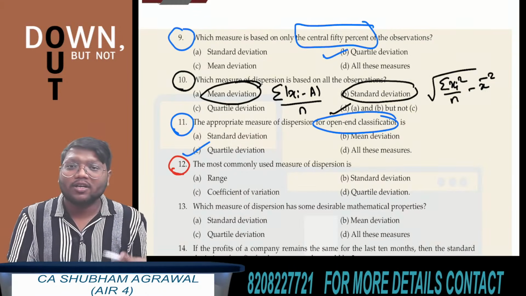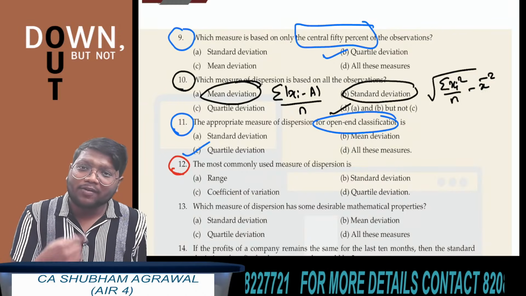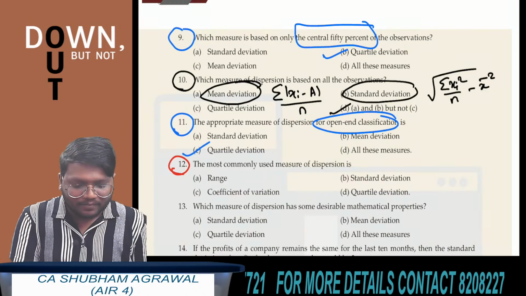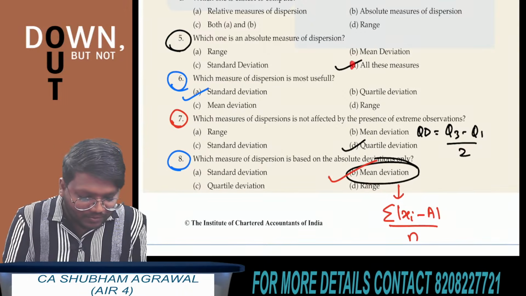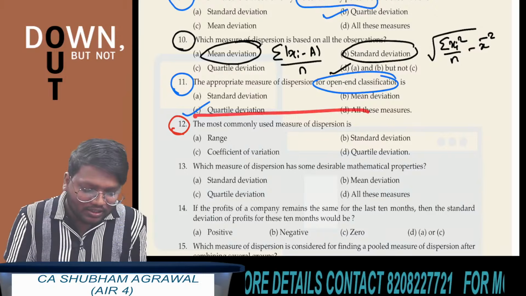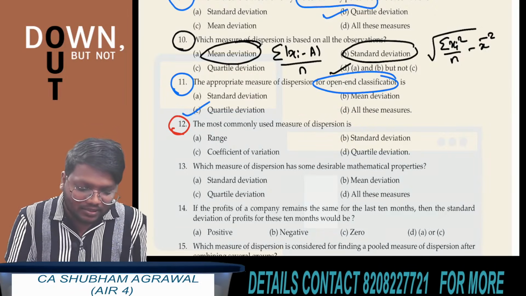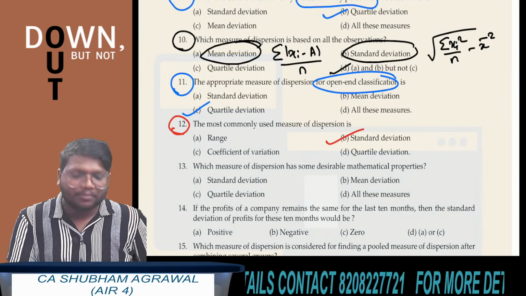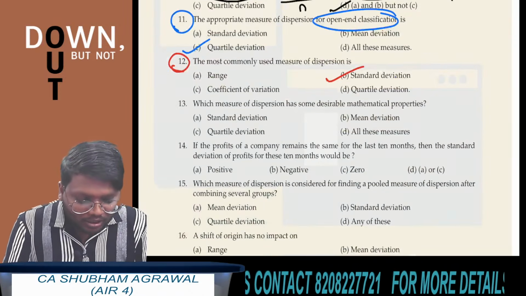Question number 12. The most commonly used measure of dispersion is standard deviation. Which measure of dispersion is most useful? Standard deviation. And here we have solved this question. Which measure of dispersion is most useful? What we have written? Standard deviation. And if they are asking which is the most commonly used measure of dispersion, again the answer is standard deviation.